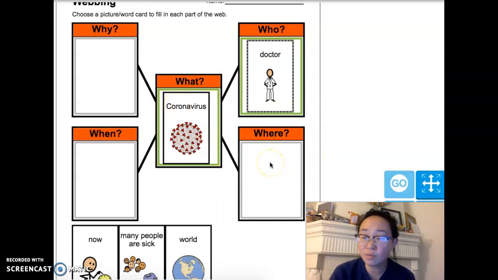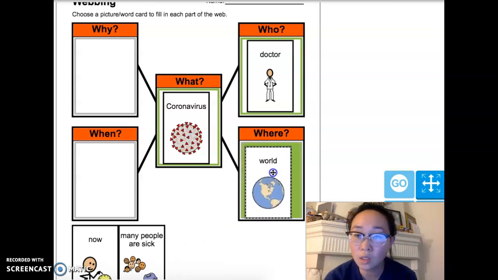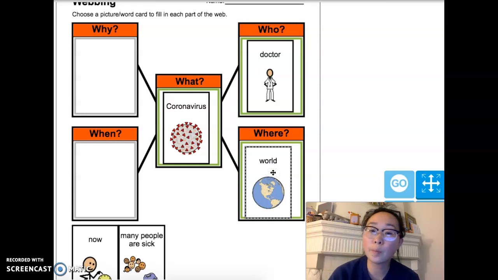Where is the coronavirus happening? So where is this occurring? The coronavirus is occurring in the world. I totally forgot to do this earlier, but we're trying to say things in full sentences, right? And so we're going to say the coronavirus is happening in the world. Doctors are helping treat coronavirus.